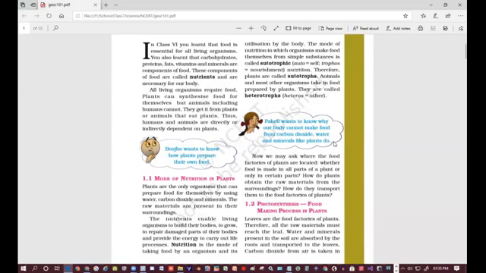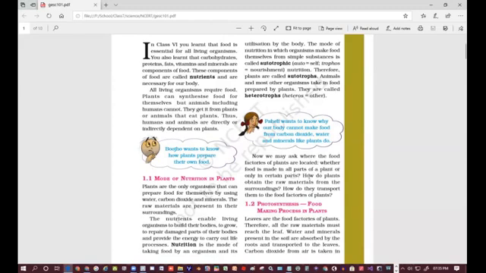Now we may ask where the food factories of plants are located. Is food made in all parts of a plant or only in certain parts? How do plants obtain the raw materials from the surroundings? How do they transport them to the food factories of plants? These are some of the questions we will discuss in the coming topics.